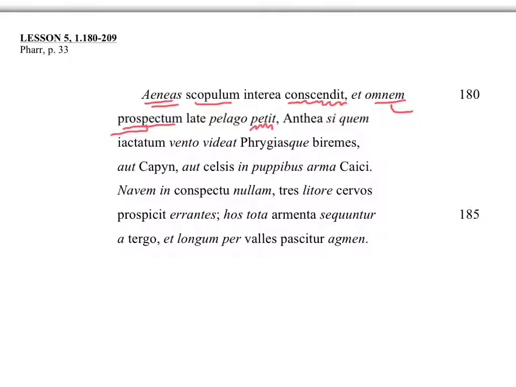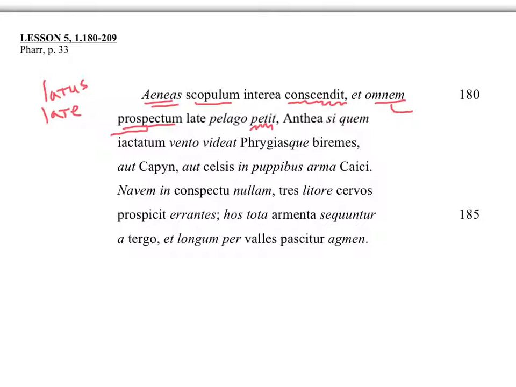Latus, the adjective, means wide. And when you take a us type first and second declension adjective and you want to make it into an adverb, you just make it an E. Late. So latus is wide as an adjective, and late, widely, or far and wide, we would probably say in English. Aeneas, meanwhile, climbs a cliff, and he seeks the whole view towards the sea.